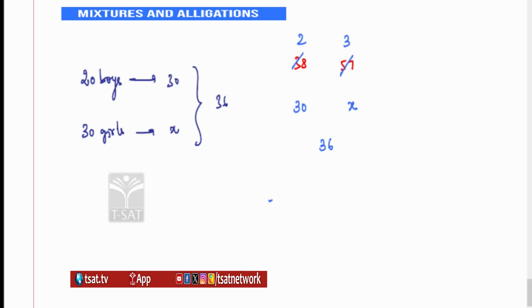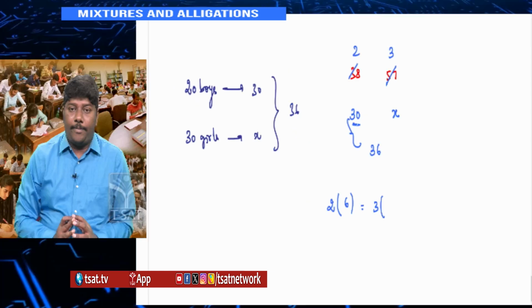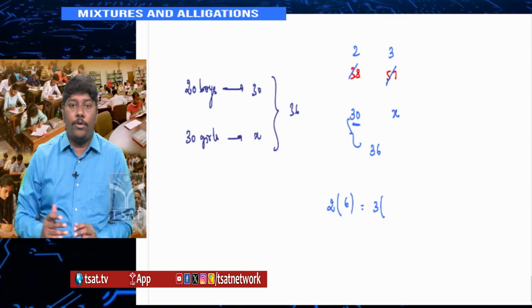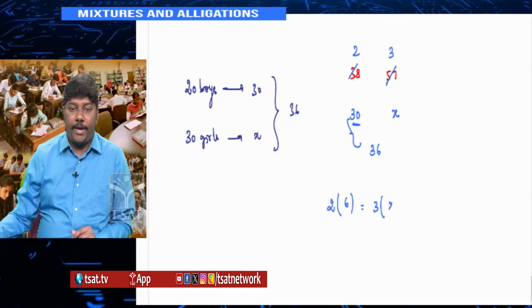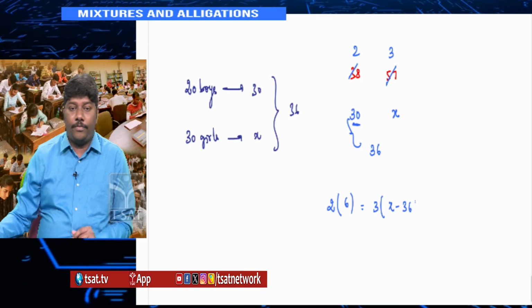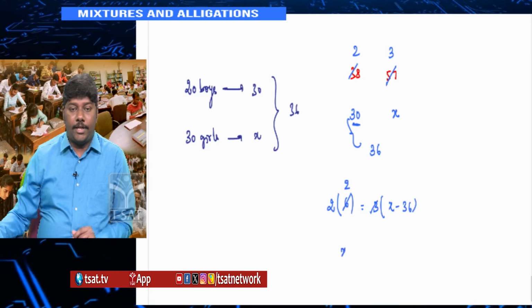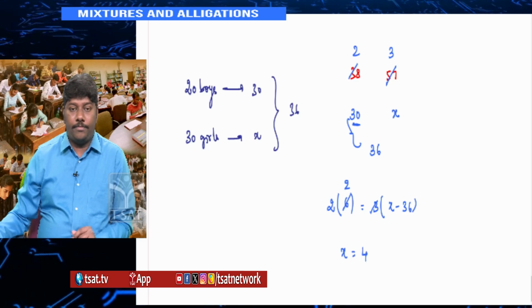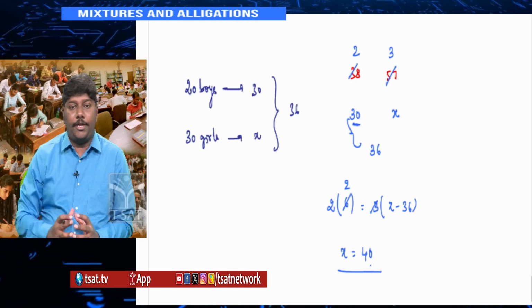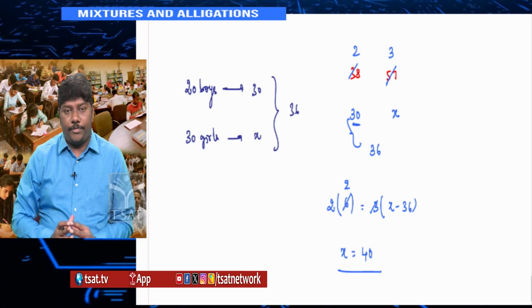Now what is N1? What is the formula? N1 into the difference between these two, which is 6. What is N2? 3. What is the difference between these two? 30 is lesser than 36. A1 is lesser than capital A, which means your A2 should be more than capital A. Therefore, x minus 36. Now 3 1s are, 3 2s are... x is equal to 36 plus 4, 40. And I already told you that it is 40 clearly, right?